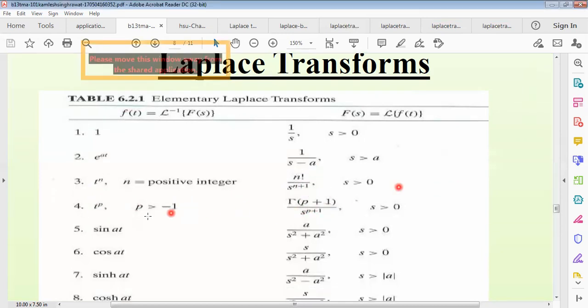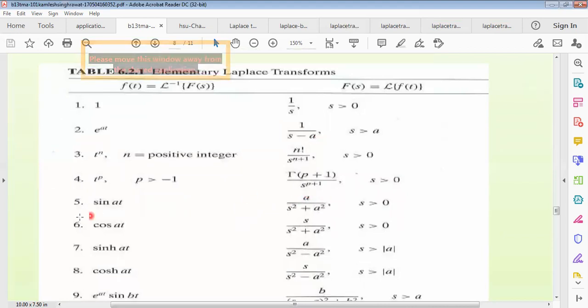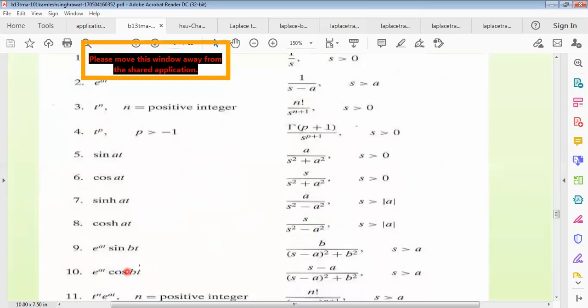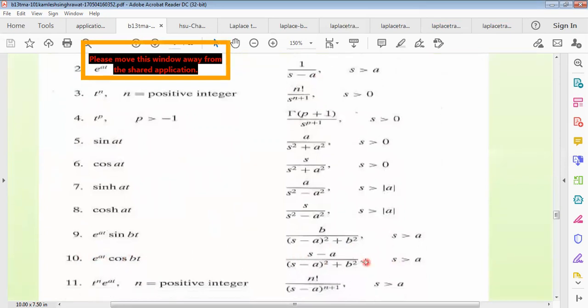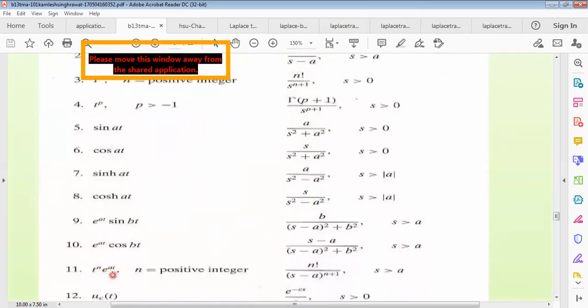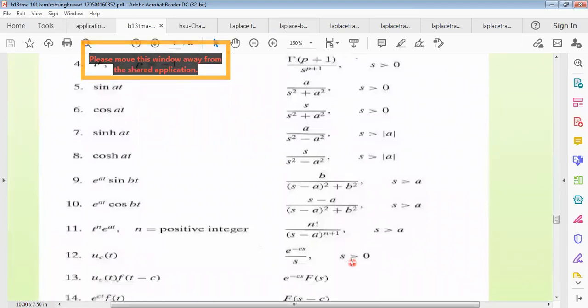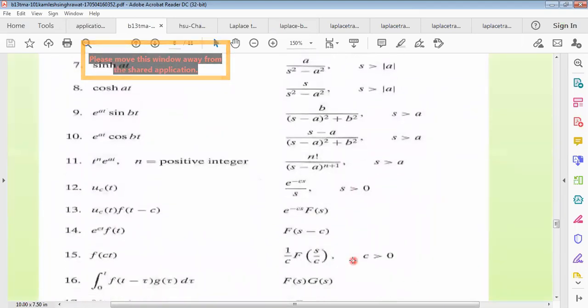And similarly, sine at this, cos at this one, sine hyperbolic at this one, cos hyperbolic at is divided by s square minus a square, where s is greater than the absolute value of a. Remember it, and a must be positive. E to the power at sine bt will be like this, and e to the power at cos bt will be this one. So t to the power n, e to the power at, where n is a positive number, Laplace transformation will be like this. So we have to remember this table.